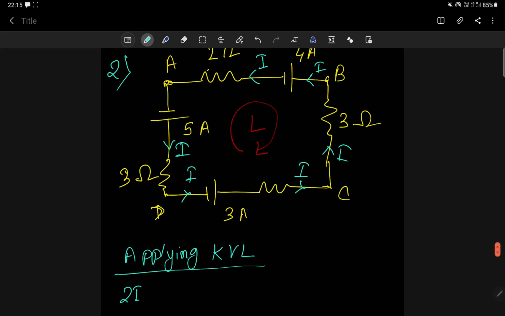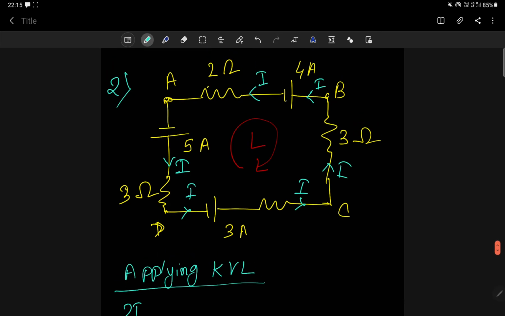Then I will see this 4 ampere, sorry, what I have written, this is not 4 ampere, it is 4 volt. This is 3 volt and this one is 5 volt, sorry for the mistake. Then I will see the 4 volt.